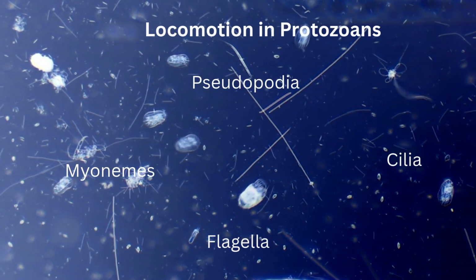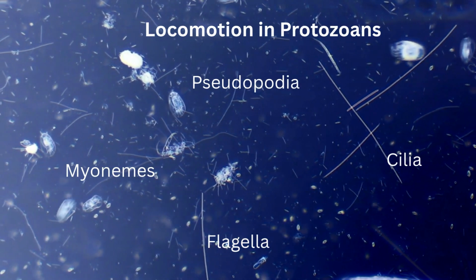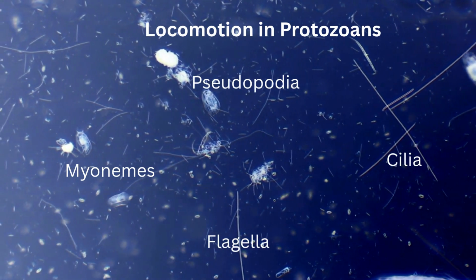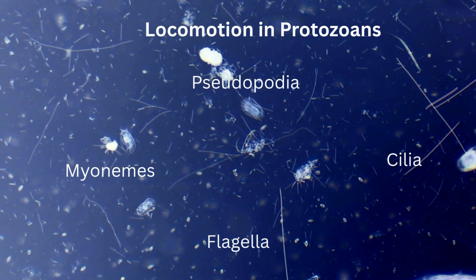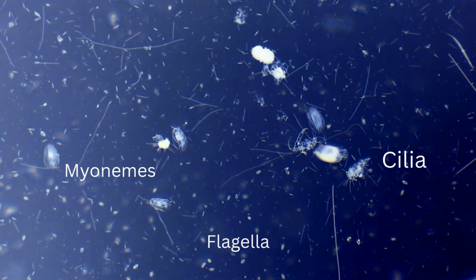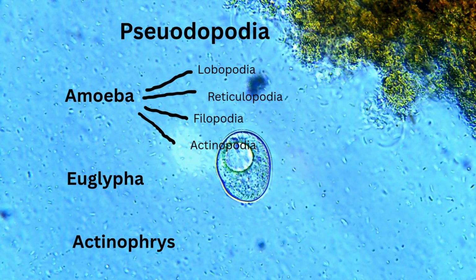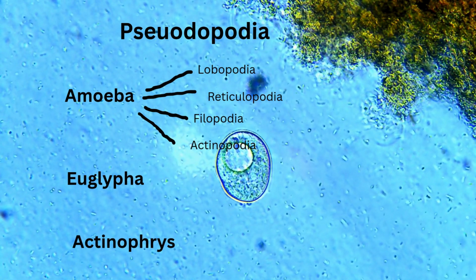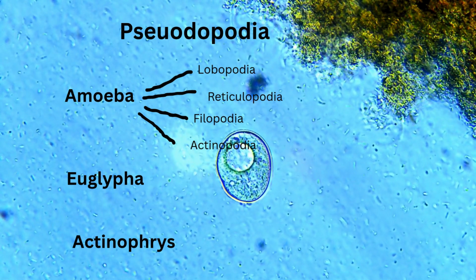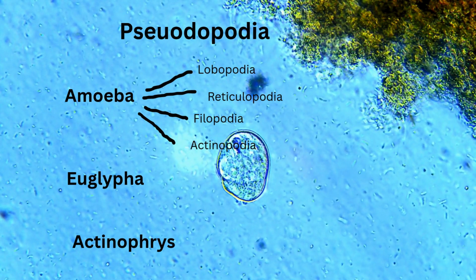Cilia are small hair-like structures present all over the body and help in movement from one place to another, either for food or for survival. The other two are myonemes and flagella. These four are the locomotory organelles present in protozoans.